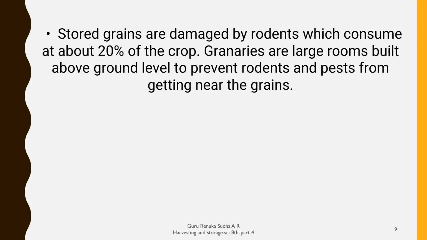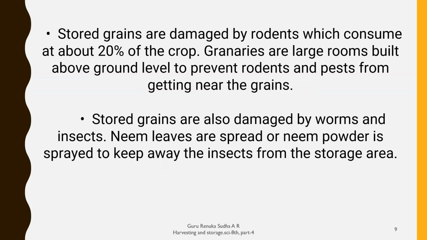Then what are granaries? Granaries are large rooms built above ground level to prevent rodents and pests from getting near the grains. Stored grains can also be damaged by worms and insects.